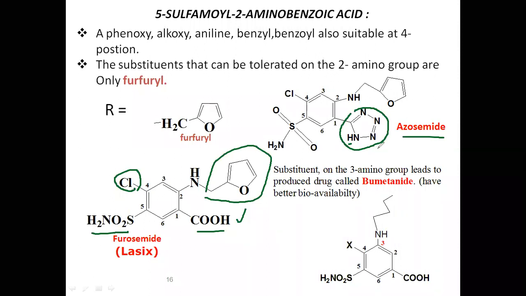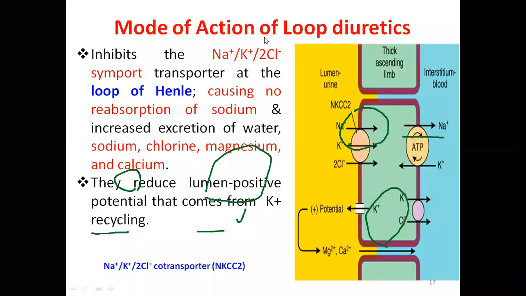One more is, you see, on the third position. Here, this is bumetanide. On the third position, instead of the second position, there is a butylamine group, which is called bumetanide. Then what do these drugs do, you see?